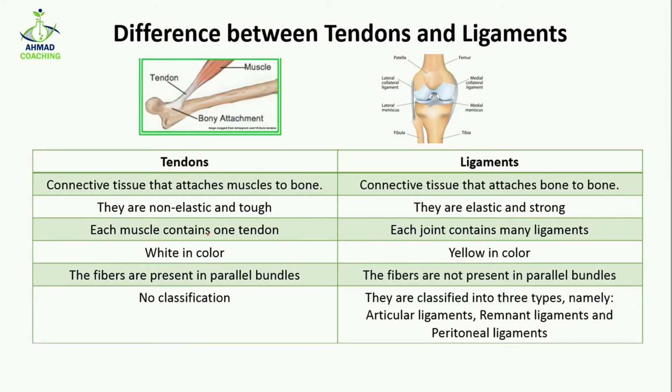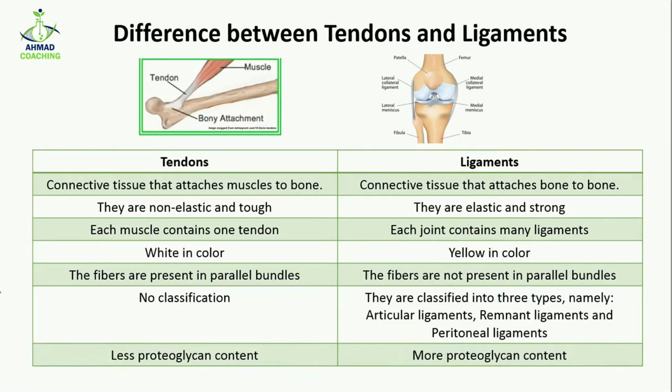In case of tendons, there is no classification, while in case of ligaments, there are three different types, which are known as articular ligaments, remnant ligaments, and peritoneal ligaments. So the last difference is that tendons contain less proteoglycan content. The proteoglycan is actually an organic compound which is made up of protein and sugar molecules. So in case of tendons, less proteoglycans are present, while in case of ligaments, more proteoglycans are present. So these are the differences between tendons and ligaments.